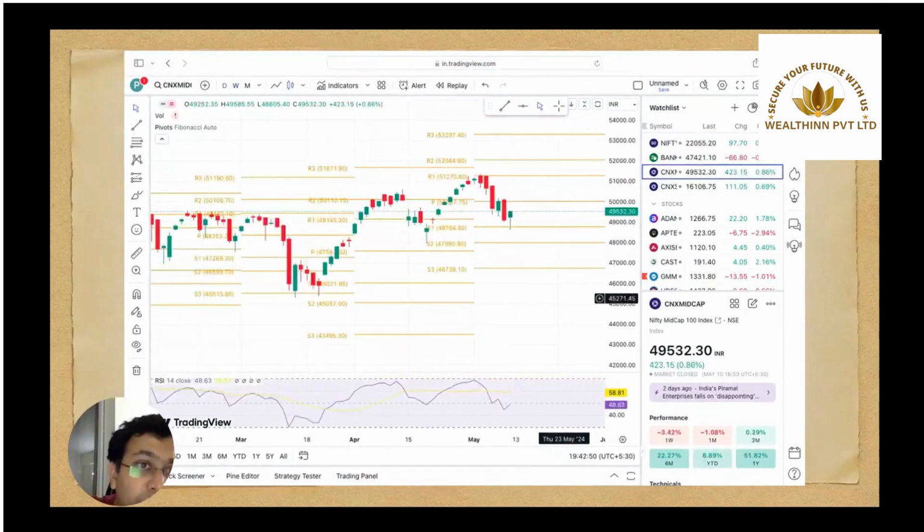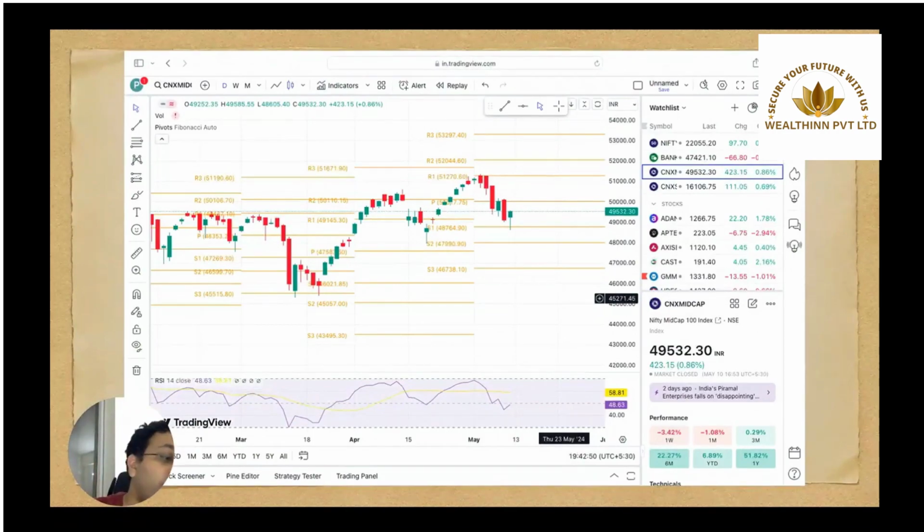Now we move to the Nifty Midcap on the daily charts. Nifty Midcap, as I discussed last time, had shown a bearish engulfing candle, and for the rest of the week it followed suit, bringing the Nifty Midcap as low as 48,065.